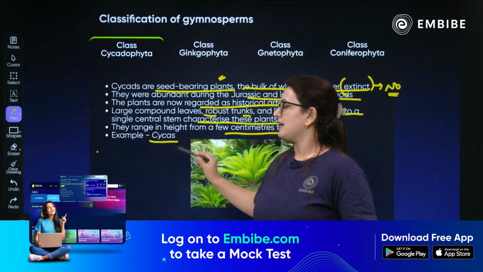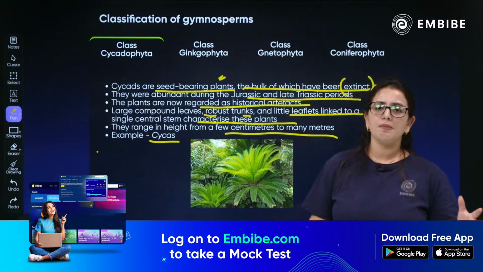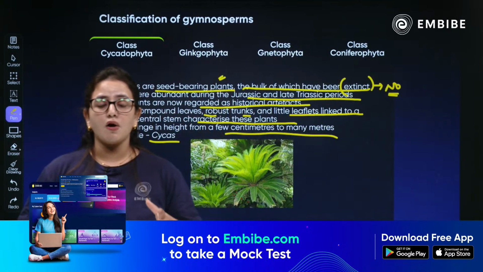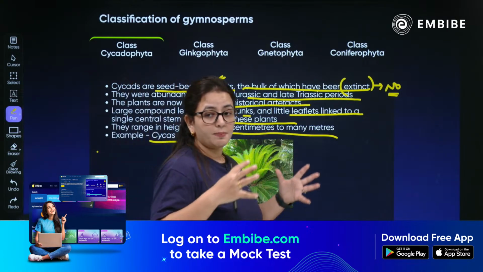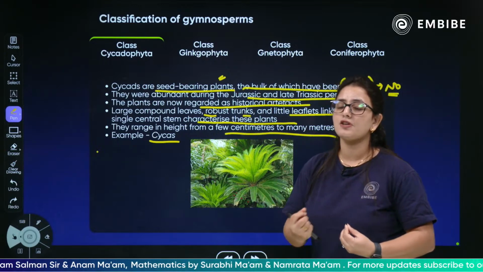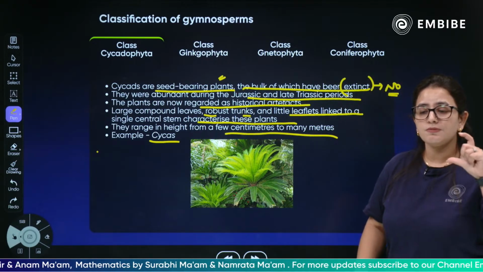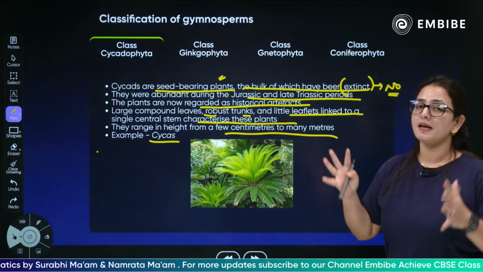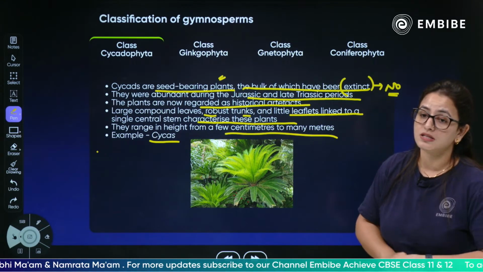Example, cycas. So in general, I would say the major members of the cycad family are extant, but whatever exists now is of historic artifact kind, because of this unique feature. They range from very few centimeters to many meters. The major example of the cycad family is of course the cycas.